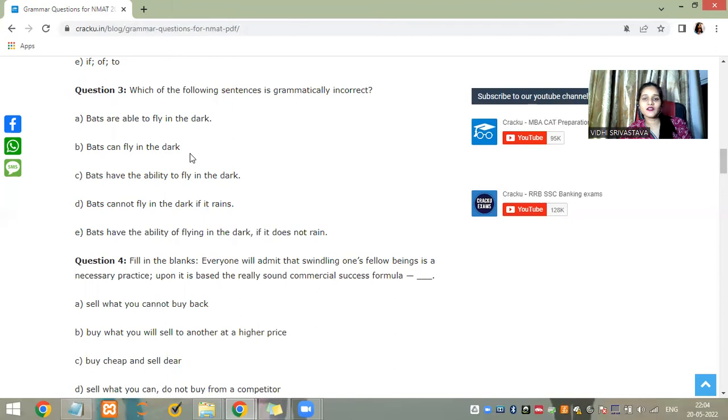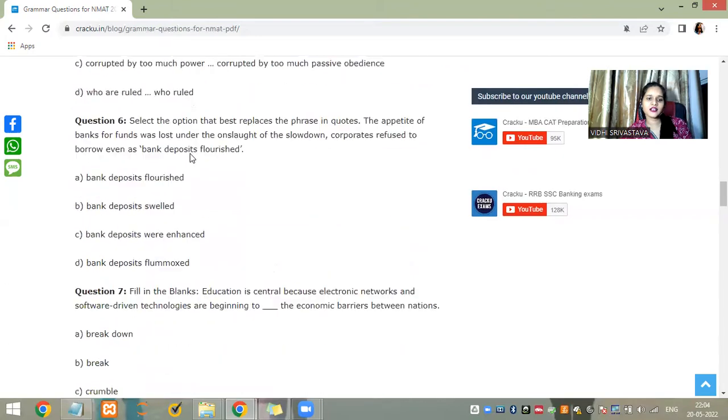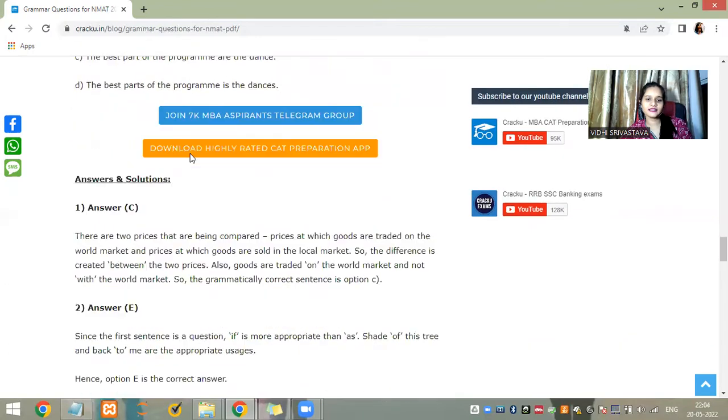It's just a natural fact. We just have to state the fact. These are complete facts, there is no contradiction to this fact. So bats can fly in the dark. That's complete in itself. Let's see who's correct, but I think that B is the correct answer.